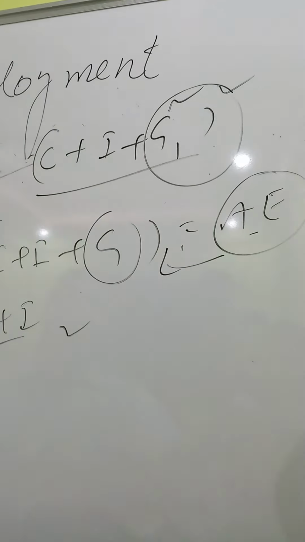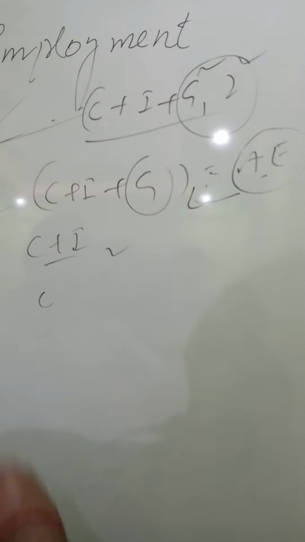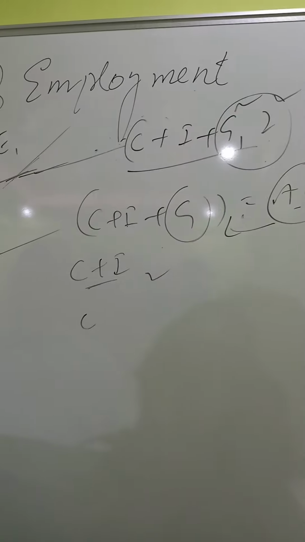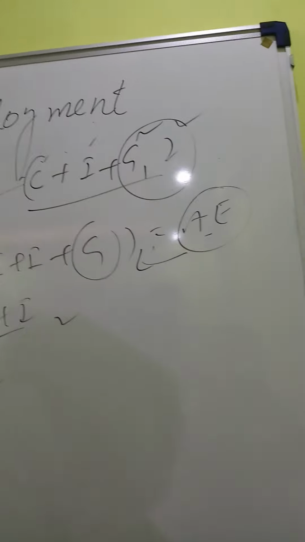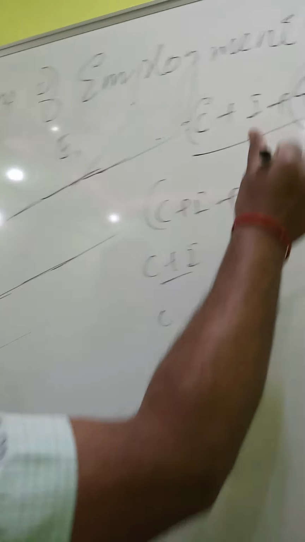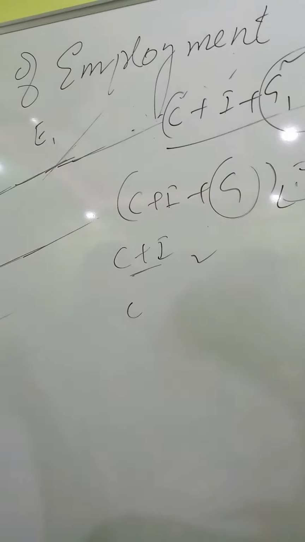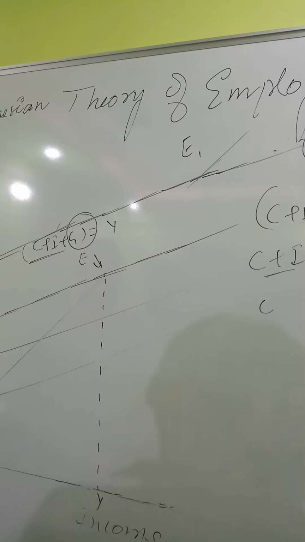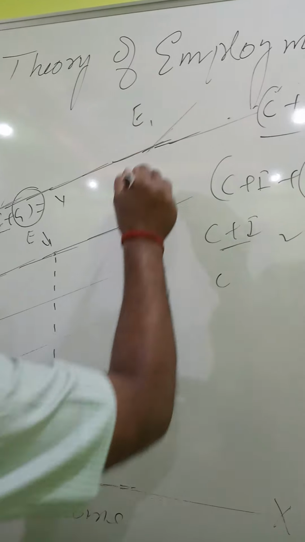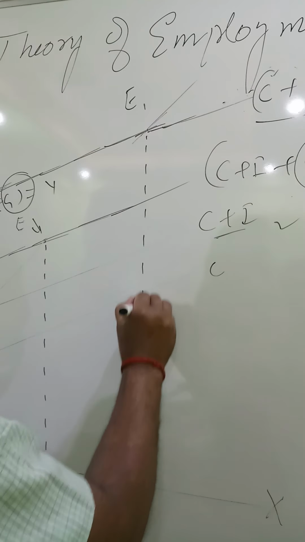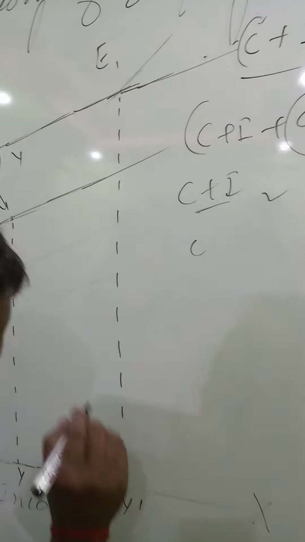Initially, it was the government expenditure, but now it has been converted into G1, which indicates expanded government expenditure, because consumption and investment are stable during the short term. The government expenditure has gone up because there was only one option to boost the aggregate expenditure. Now, at this new equilibrium point, the equilibrium level of national income is Y1.